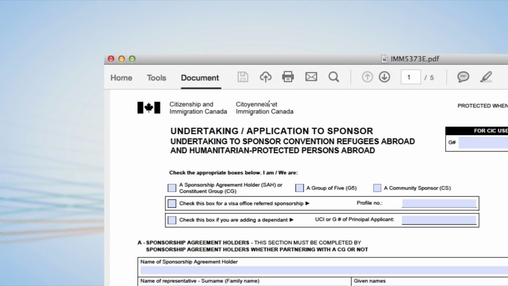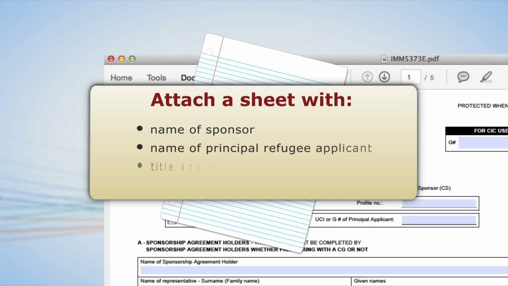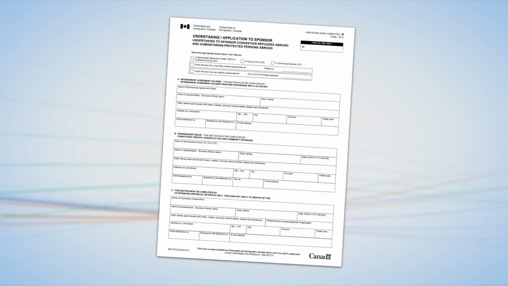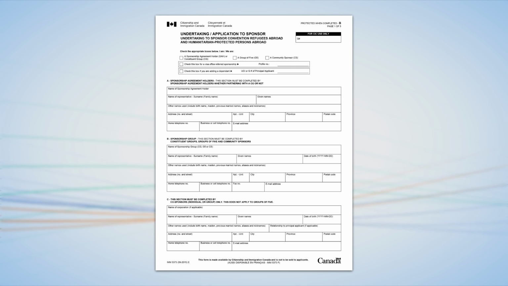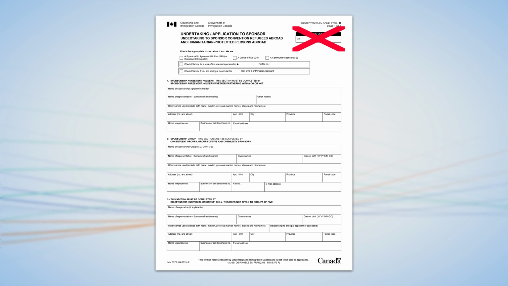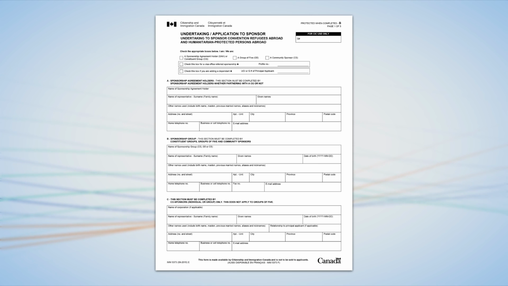If there is not enough space on the form for the information you wish to provide, attach a separate sheet with more details. On that sheet, print the name of the sponsor and the name of the principal refugee applicant, the form's title and number, and the question number for which you are providing more information. On the form, you will see boxes that indicate for CIC use only. Do not enter information into these boxes. There are many sections like this on the first 3 pages of the form. With the undertaking/application to sponsor IMM 5373 form in front of you, let's get started.